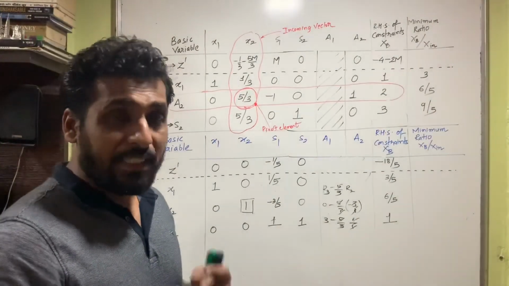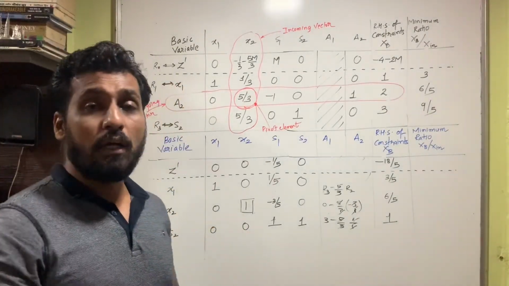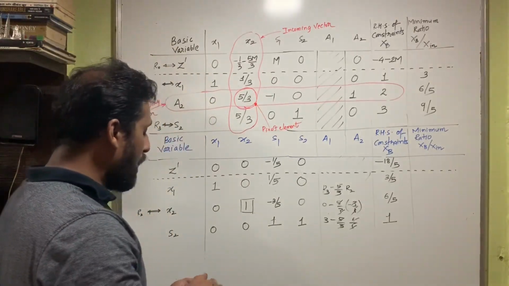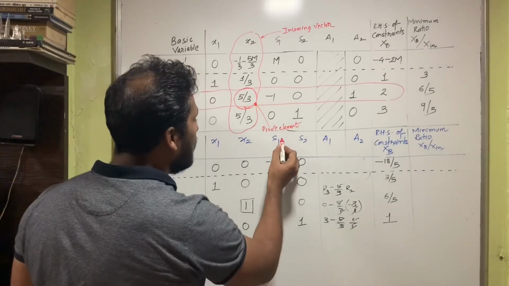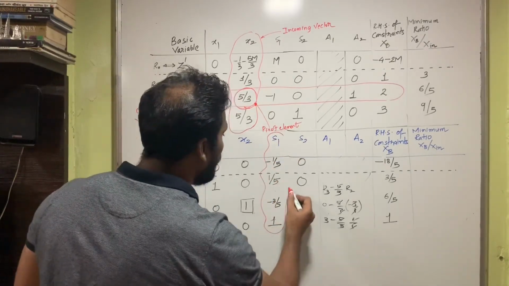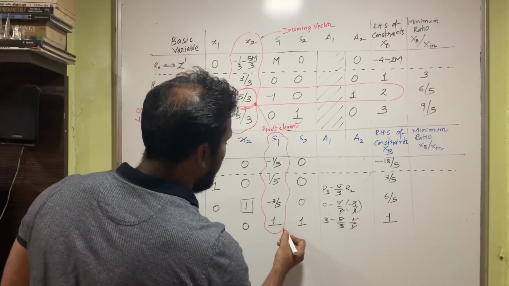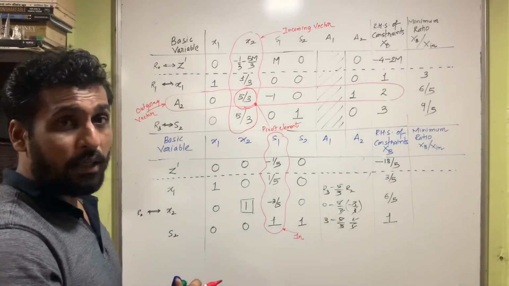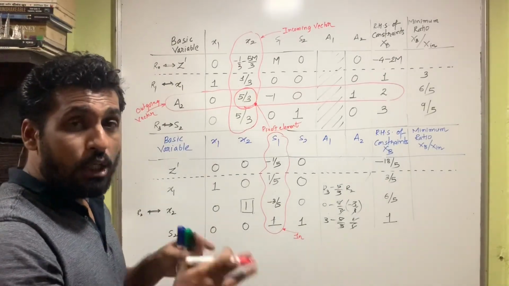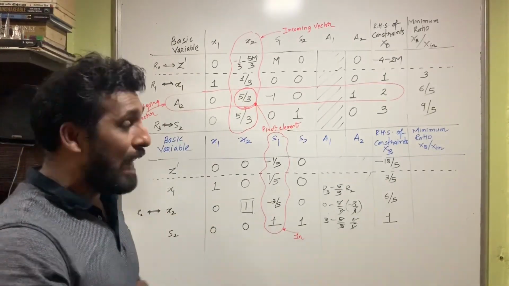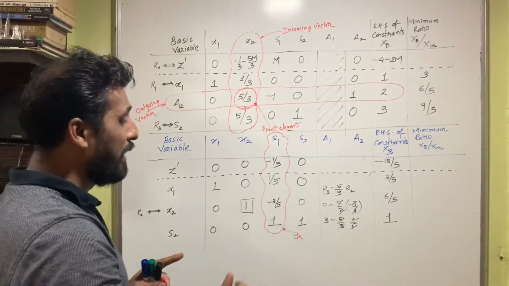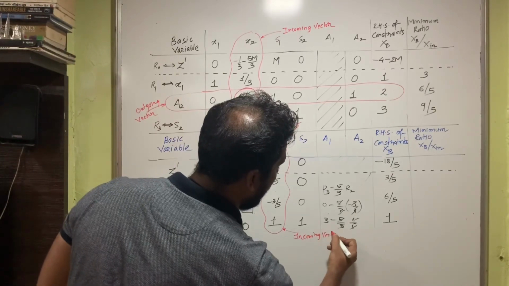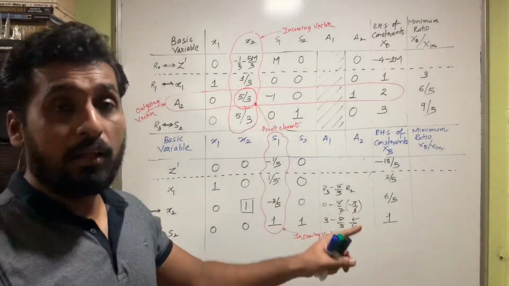So before I go to the next simplex table, I also now need to decide who is the outgoing vector and who is the incoming vector, isn't it? Now obviously the negative minus 1 upon 5 tells us that S1 is going to be the incoming vector, isn't it? So S1 will be the incoming vector. Now since S1 is going to be the incoming vector, someone has to leave the table, and that will be told by the minimum ratio. So let's quickly get the minimum ratio. S1 is the incoming vector, so I'm going to write here incoming vector.